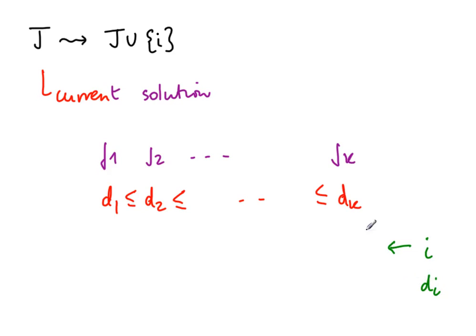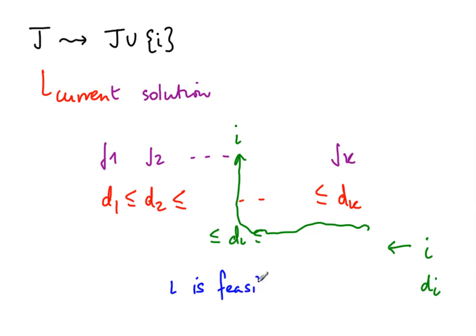So what we do is we first start from one end, say from the right, and we find a position to insert i so that d_i fits correctly in this ordering of the deadlines. So it's like inserting an element into a sorted list. Having done this, we have to check two things. One is that i itself is feasible. That is, at the position where I insert, d_i must be bigger than or equal to the insert position. So the deadline is met at this position.